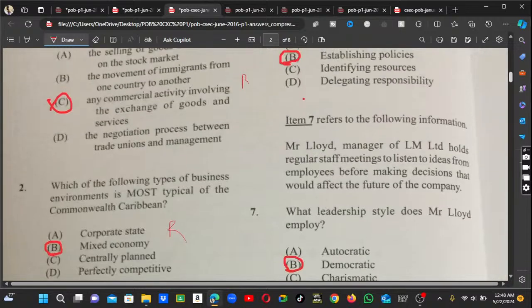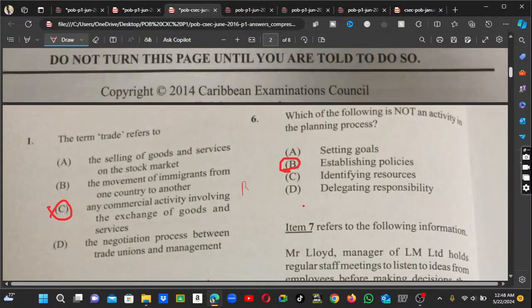Alright, so number 6, it says which of the following is not an activity in the planning process. So we all know that in planning, we don't need to establish policy. Alright.